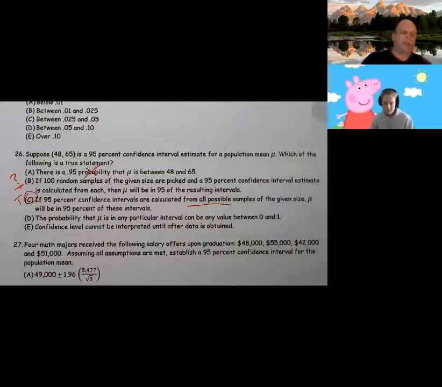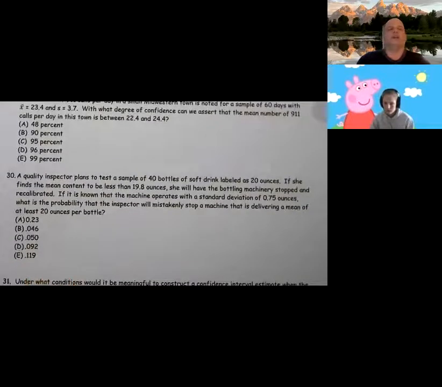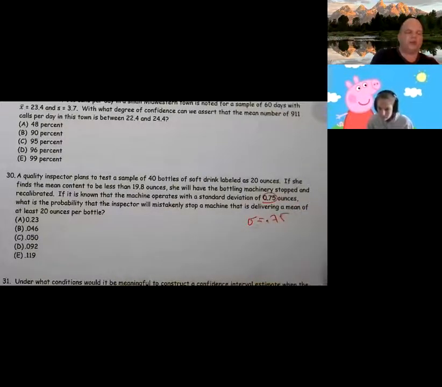All right, number 30. A quality inspector plans to test a sample of 40 bottles of soft drink labeled as 20 ounces. If she finds the mean content to be less than 19.8, she will have the bottling machinery stopped and recalibrated. It is known the machine operates with a standard deviation of 0.75. So this is really key. They're telling us this is a population standard deviation, so we're working with a Z here.